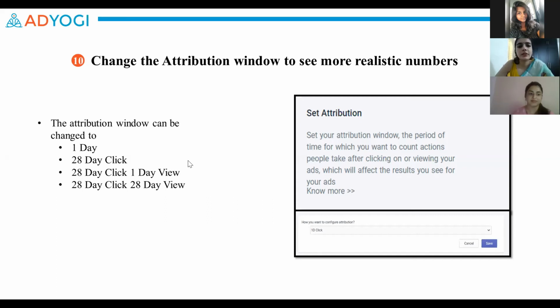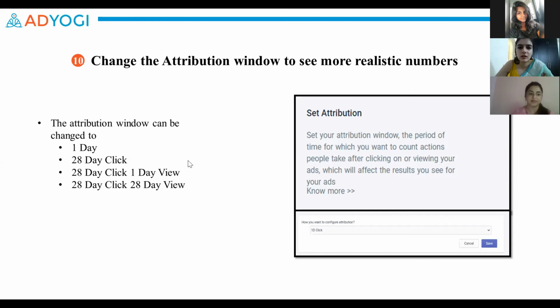So if you're seeing a really huge difference between the Facebook and the AdYogi panel, the first thing that you may want to do is change your attribution window. The most commonly used attribution window is 28-day click and 1-day view, which is also the default attribution window of Facebook. The default attribution window on the AdYogi platform is 28-day click and 28-day view.